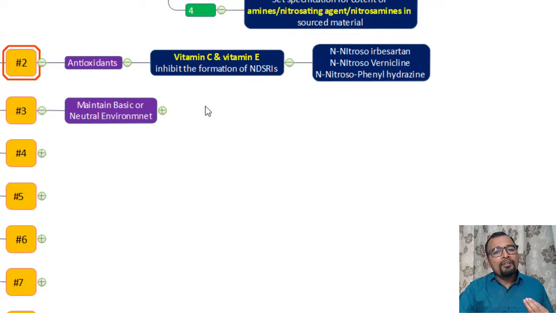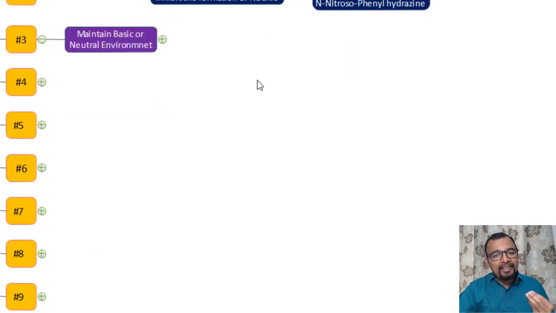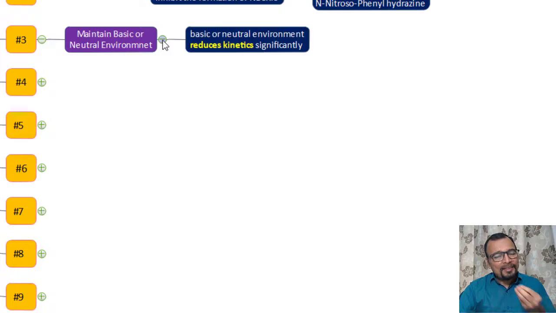So if you look at the very first important point, how nitrosamines get formed, acidic pH is one of the prerequisites. So if you maintain a basic pH, then the chances of nitrosamine formation will be minimized. Hence, try to include alkalizing agents like sodium bicarbonate or sodium hydroxide, so that even if there are nitrosating agents and amines available, you will still be away from generating nitrosamines in your formulation.